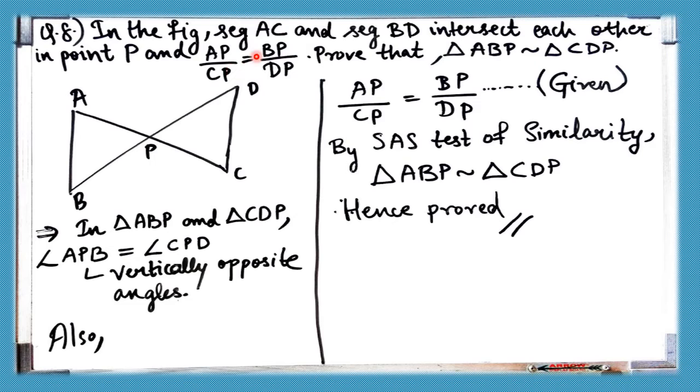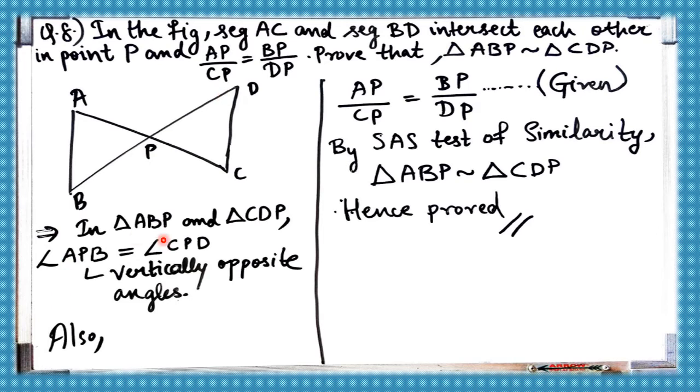Now if you observe, two sets of corresponding sides are in the same ratio, which they have already given. What we need to find is just one angle or one side. So the best is to find one angle. Now in triangle ABP and triangle CDP, angle APB is equal to angle CPD, because they are vertically opposite angles and vertically opposite angles are congruent.